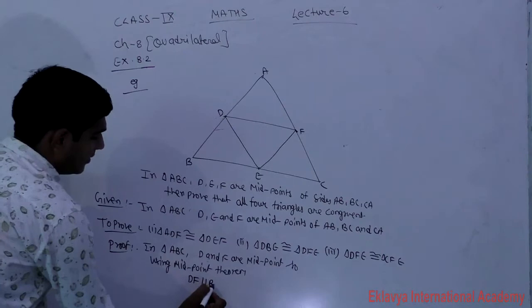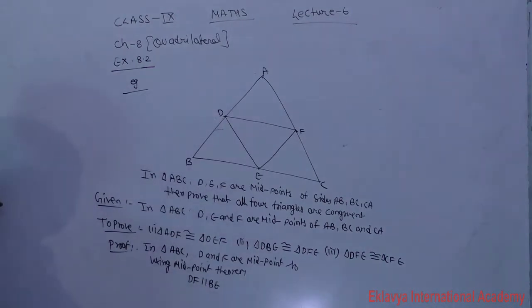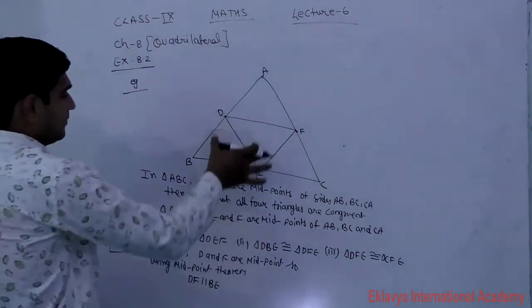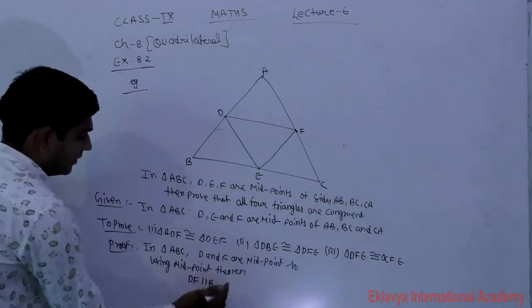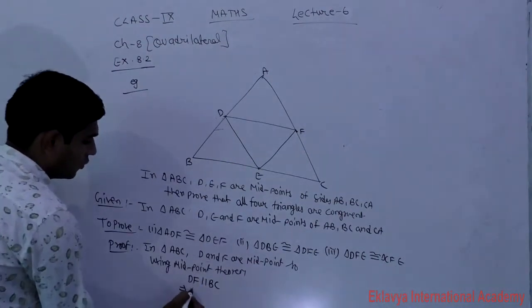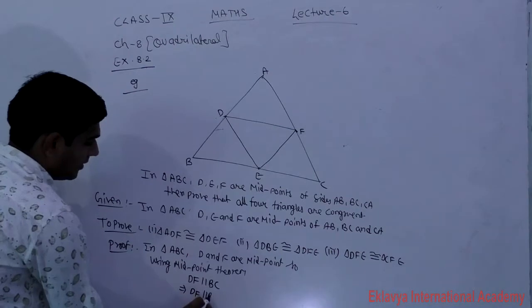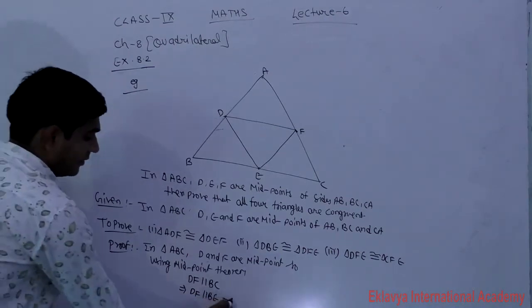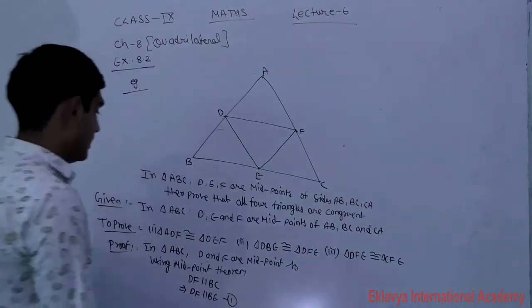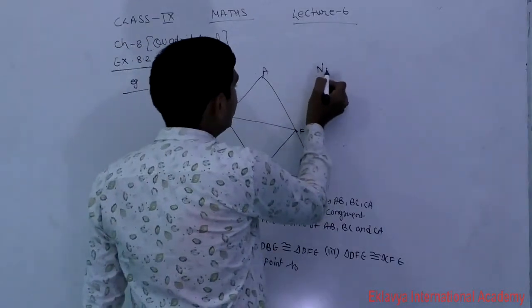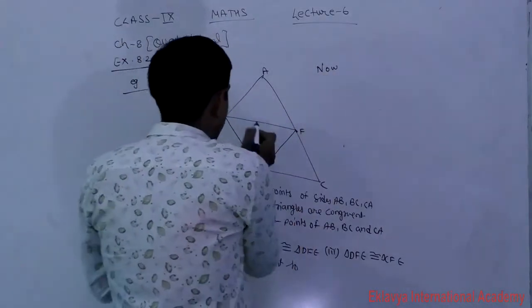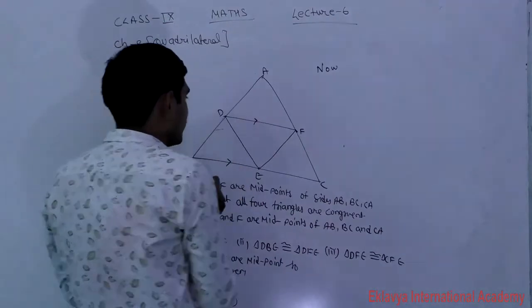DF is parallel to BC. DF will be parallel to what? DF is parallel to BC, so DF is also parallel to BE. Relation number first. DF is parallel to BC, proved.